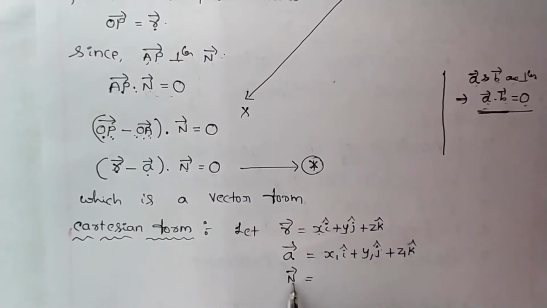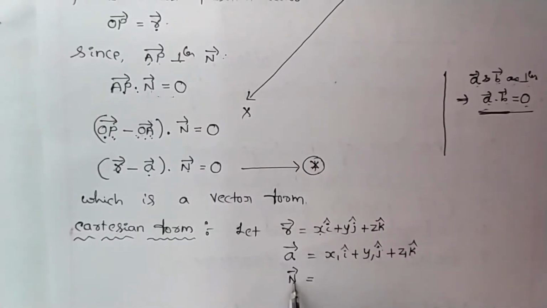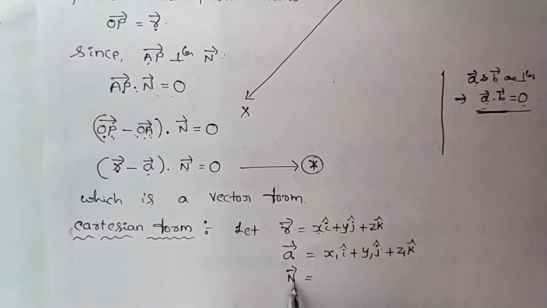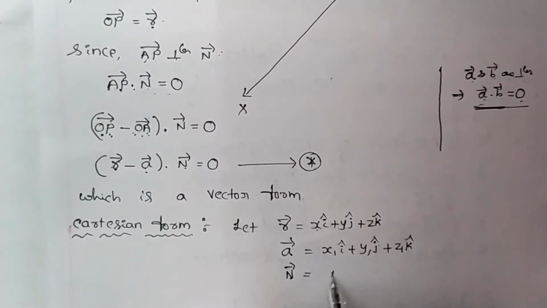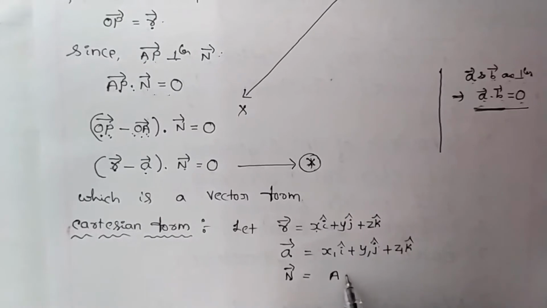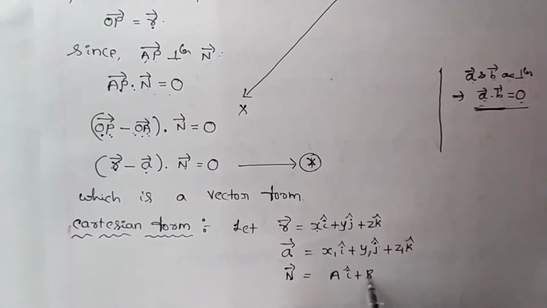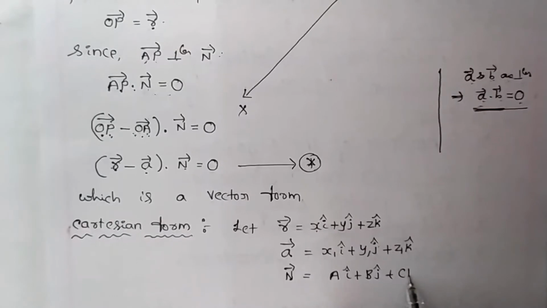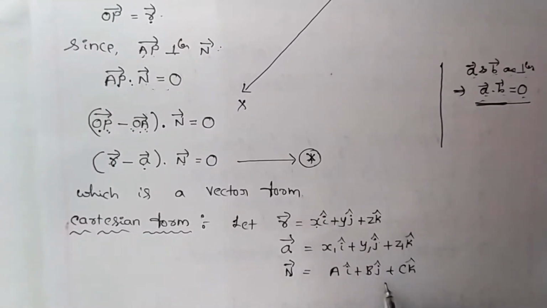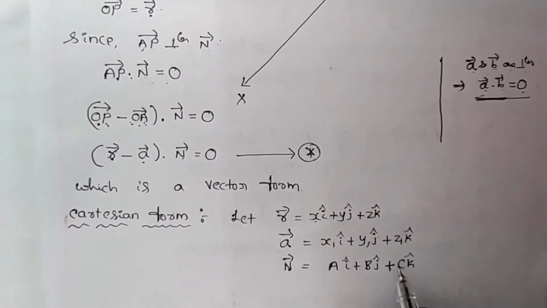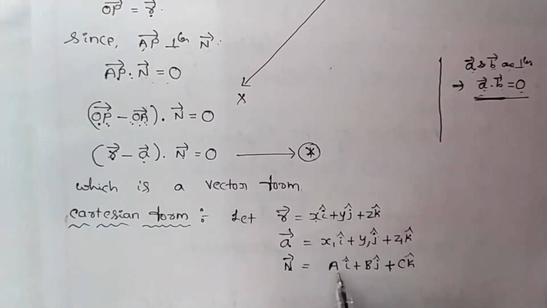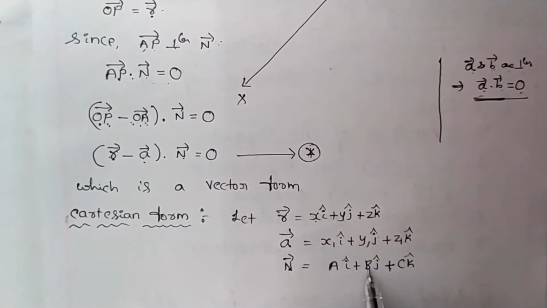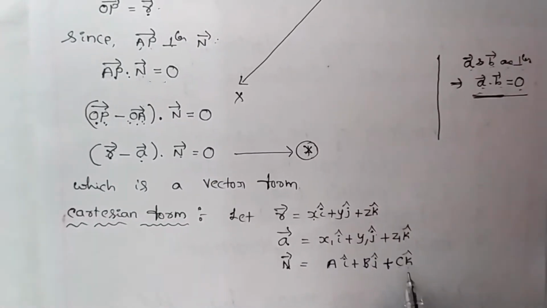Next, what about n? N is nothing but a vector perpendicular to the plane. Let us take this n vector as A i cap plus B j cap plus C k cap, that is, AI plus BJ plus CK. In some other textbooks or materials, they will take it as small ai plus small bj plus small ck.